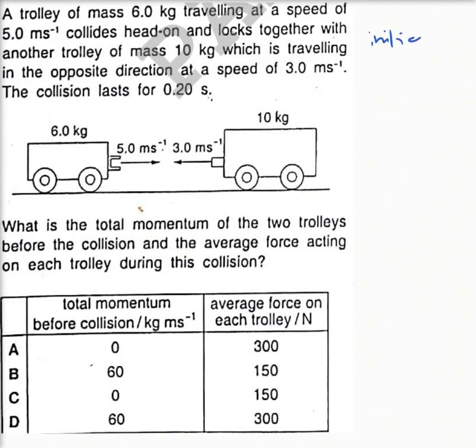Initial momentum of the trolleys is equivalent to, if I am taking this as positive, 6 into 5 plus now 10. But if this direction is positive, then this direction is negative. So plus 10 into minus 3.